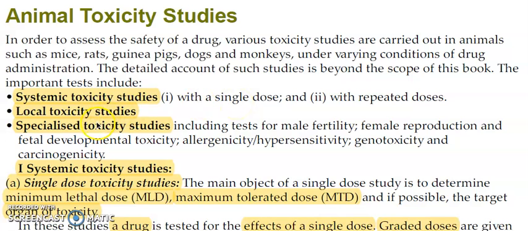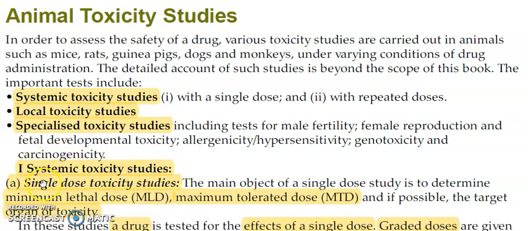In specialized toxicity studies, you are going to study tests for male fertility, female reproduction, fetal development toxicity, allergenicity, hypersensitivity, genotoxicity, and carcinogenicity studies. So the first one is the systemic toxicity study.